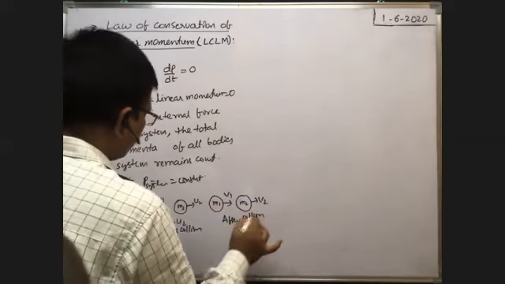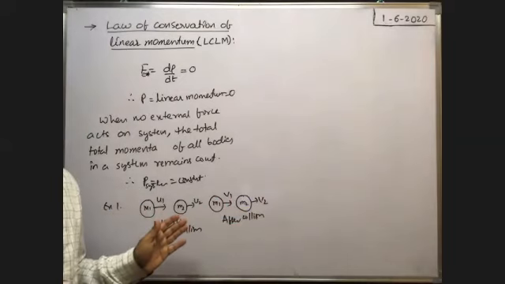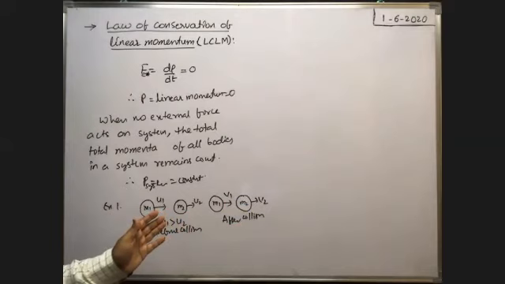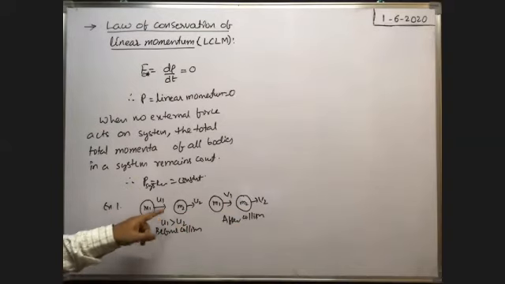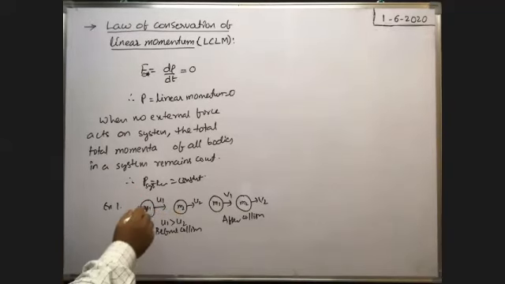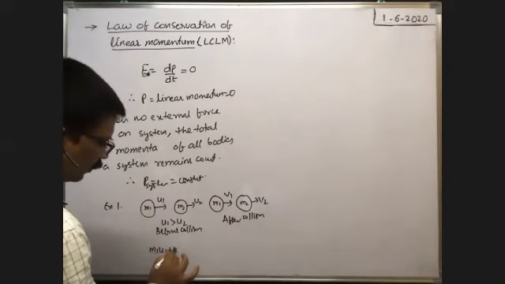So before collision, what is the linear momentum of the system? The linear momentum of the first body is m1 u1 and of the second body is m2 u2. So the linear momentum of the two bodies in the system before collision is m1 u1 plus m2 u2.